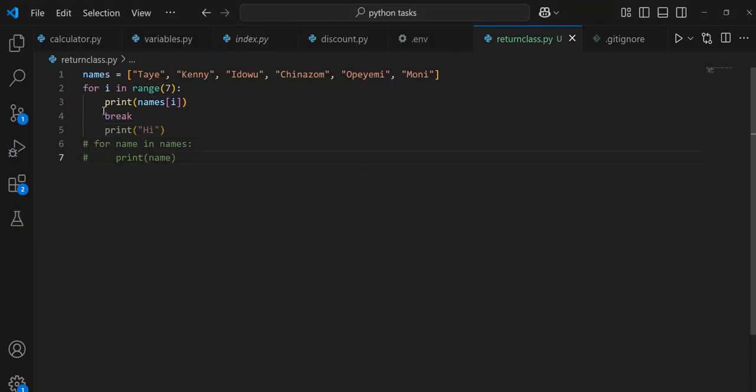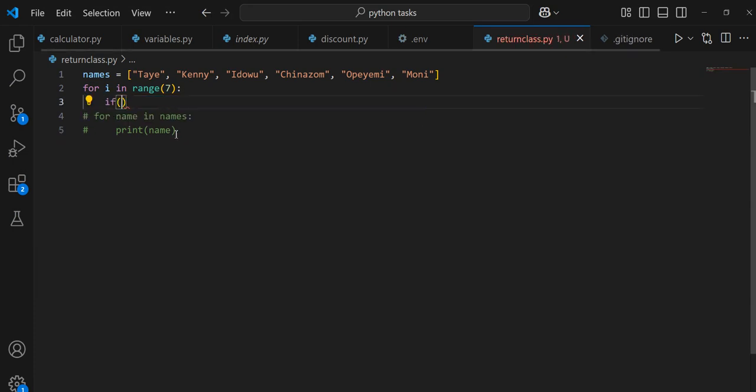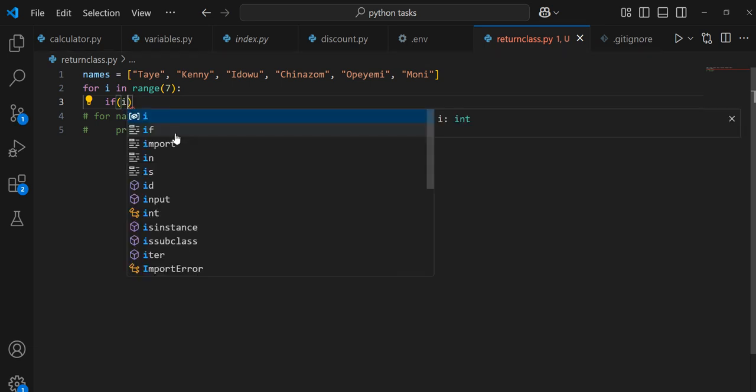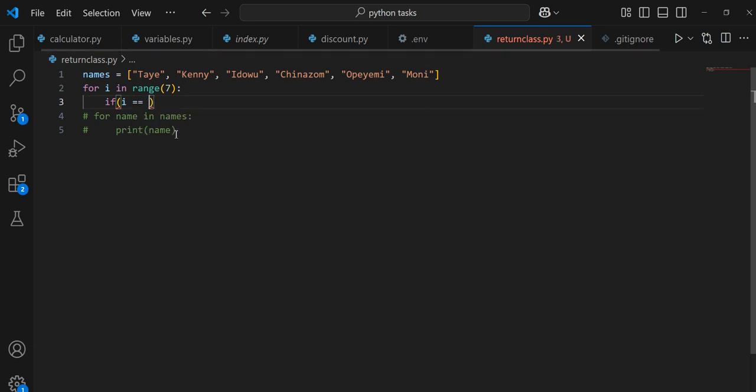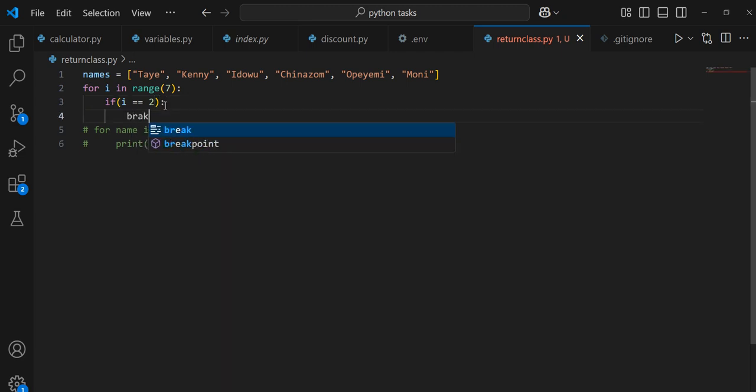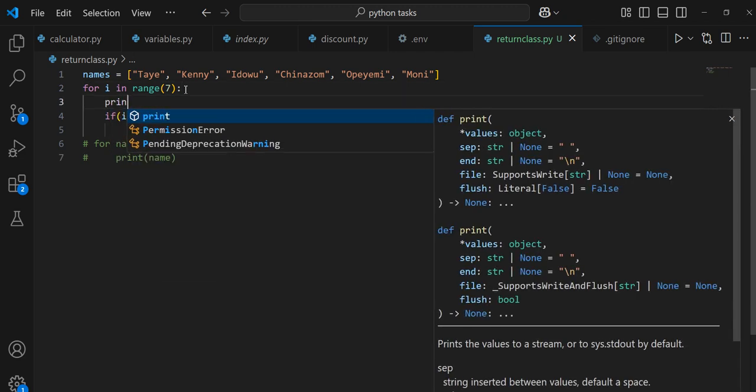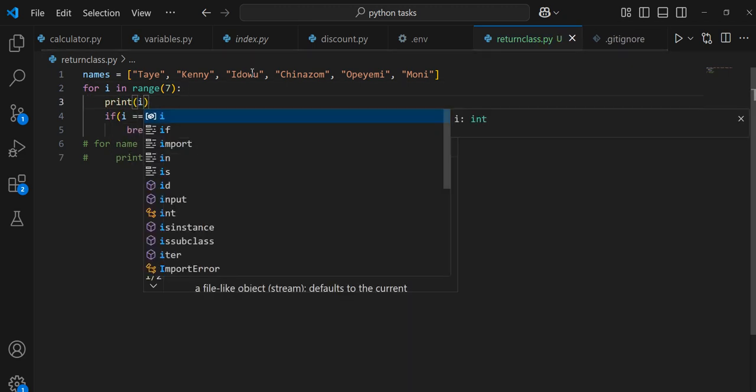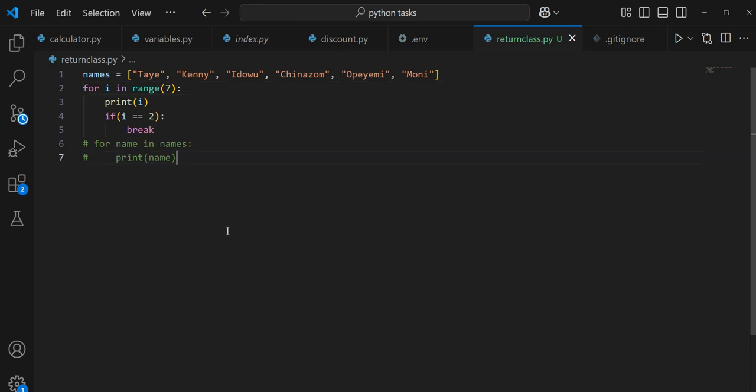Okay, let's move on. So I can now do something like this. I can say if i is equal to 2, break. Let's just say print. If I run this code, please, you can tell me what I'll see.